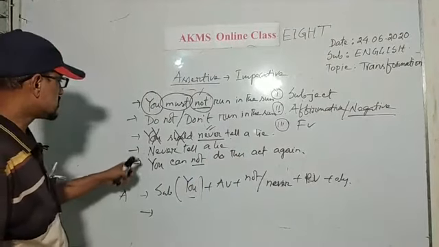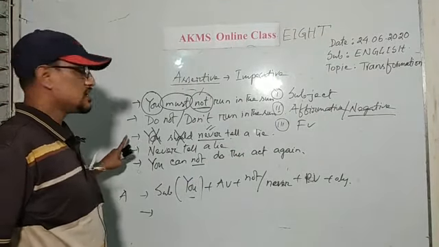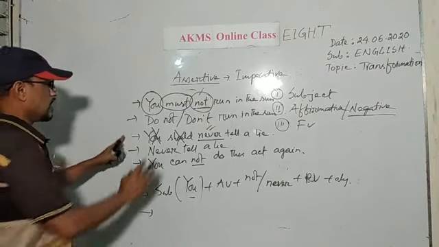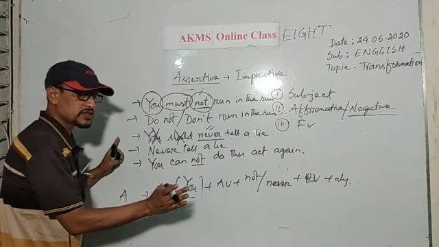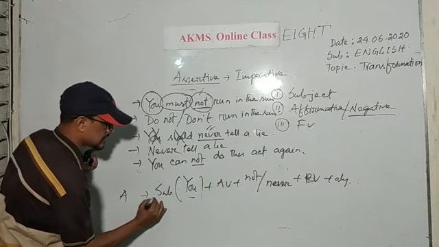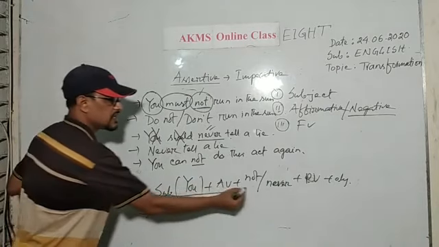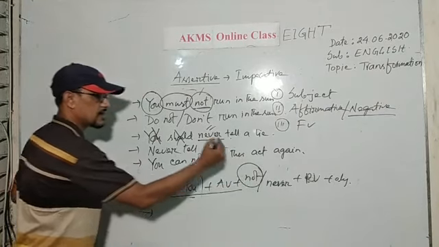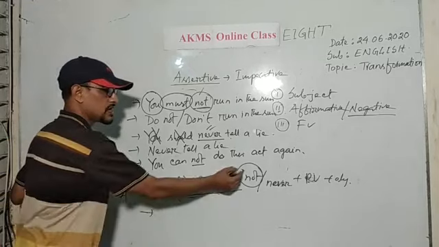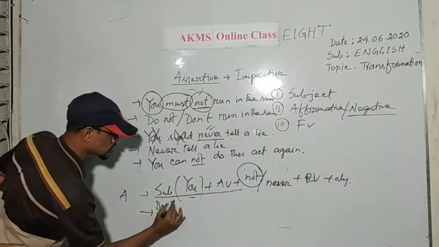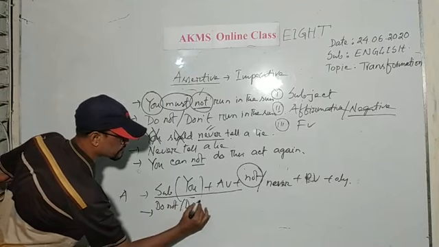So, dear students, I think you are clear about these two sentences. And now I am going to write down the structure of the imperative sentence. You should erase the subject and the auxiliary verb. If the assertive sentence is formed with the use of "not", then you should use "do not" or "don't".